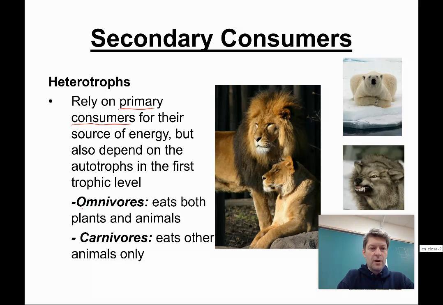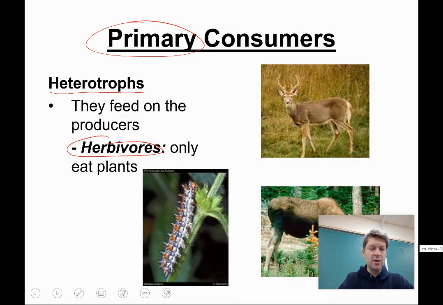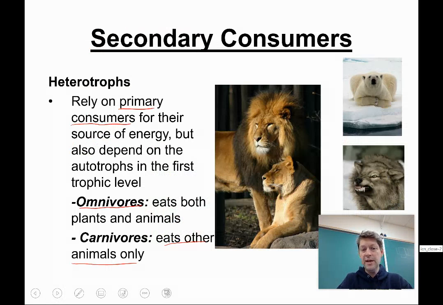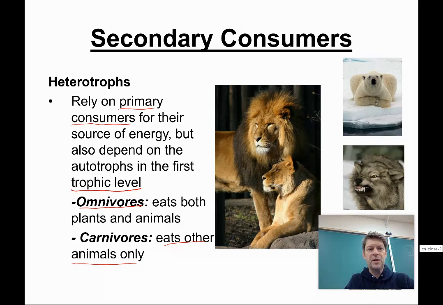The word omnivore eats both plants and animals, and carnivore only eats other animals. So just to go back, here, those terms: herbivores, things that eat only plants; omnivores eat both plants and animals; and carnivores only eat other animals. That's how they get their energy. And this idea of trophic level comes up again. If we don't, through this lesson, get a good understanding of what these trophic levels are or what that means, then I'll write it out on some sort of whiteboard.